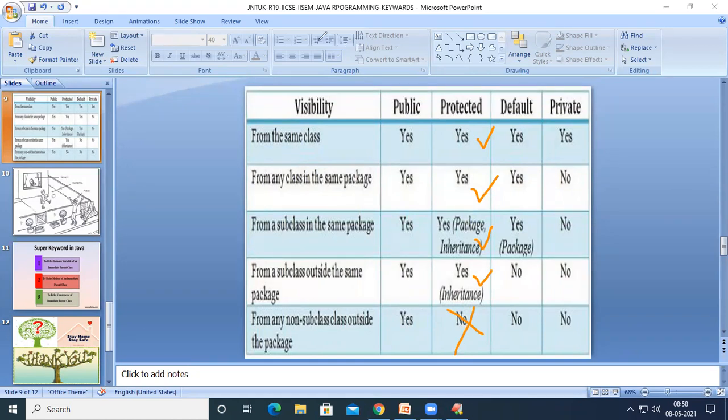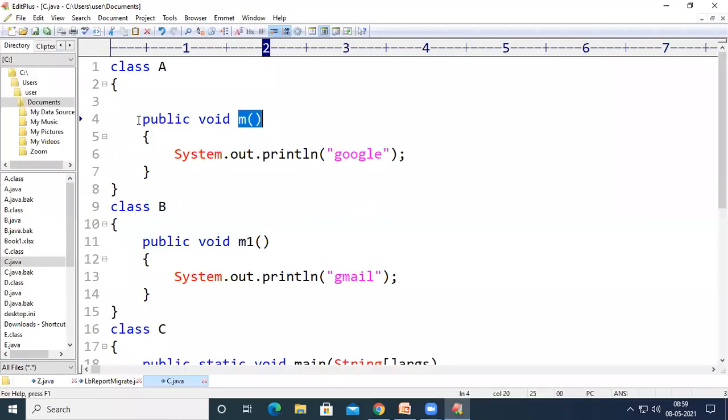outside of the package. The complete meaning of this is: if there is class A and if there is class B, and class B is inheriting the properties of class A, then anything inside class A which is protected can be accessed here. Other than this, it cannot be accessed in any other classes. So if anything is declared as protected, it will be accessed in the same class and subclass, whether the subclass belongs to the same package or a different package. Let us see it with an example.